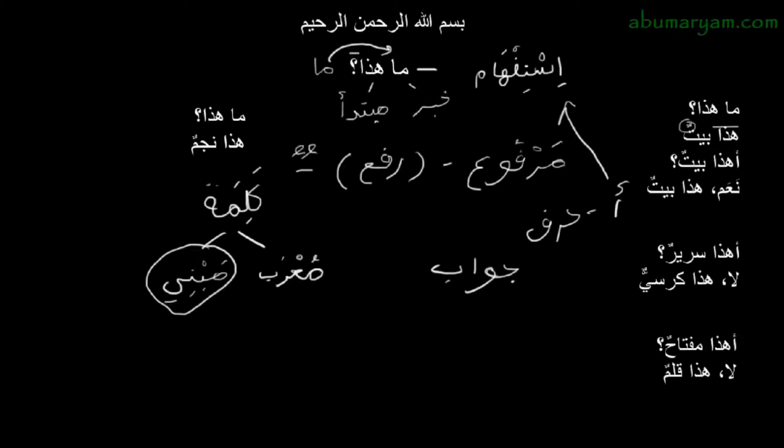The last sentence here, ما هذا, ما هذا, and we still have here the mubtada and the khabar like we mentioned at the beginning, the mubtada being at the end and the khabar being at the beginning. And we mentioned the reason why is because ma is ism al-istifham, and the ism of istifham has to come at the beginning of a sentence. And they are both marfu' still, they're still both in the hal of raf.